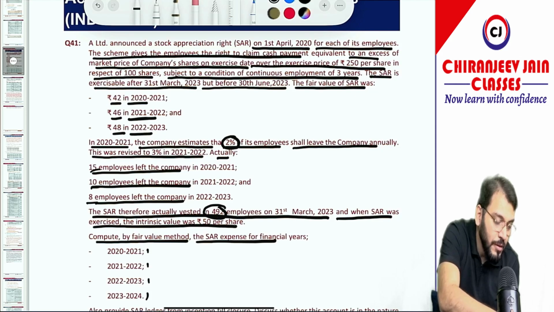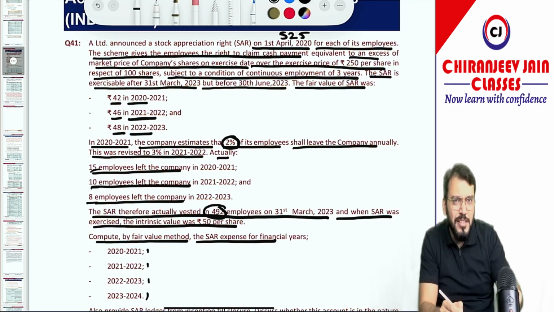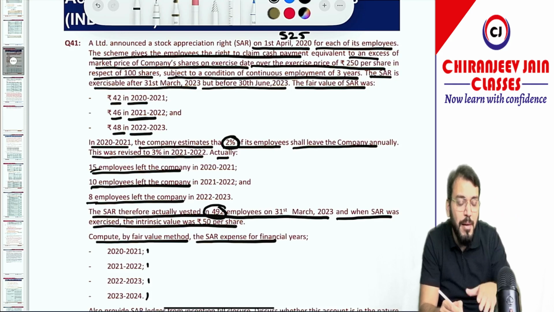492 plus 15 plus 10 plus 8. So the total number of employees on grant date will be 525. This was missing in the question, so of course we can calculate this by back calculation. Now this question becomes very easy.